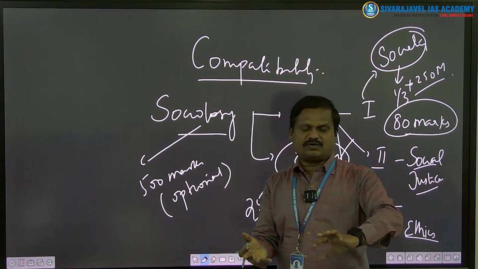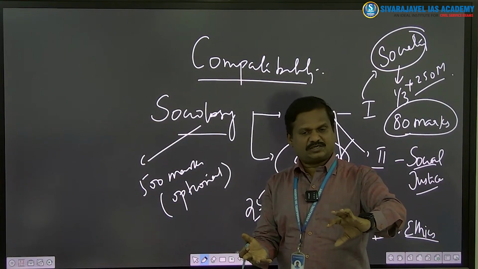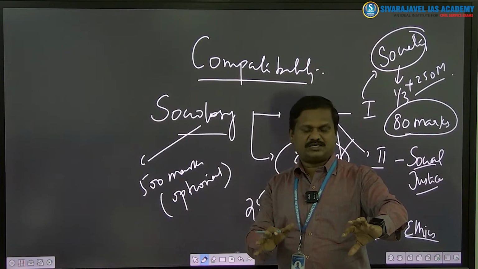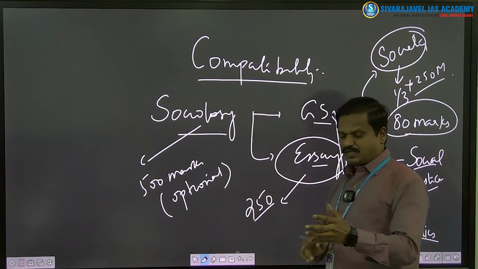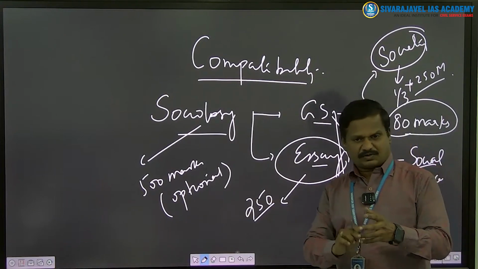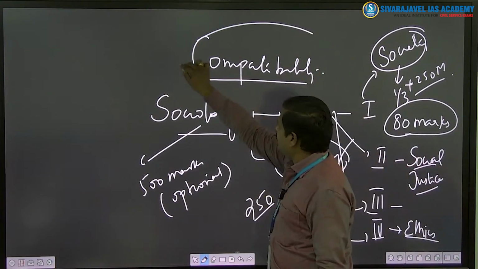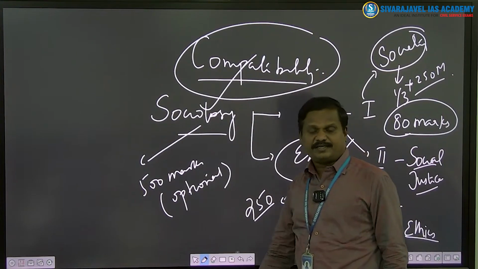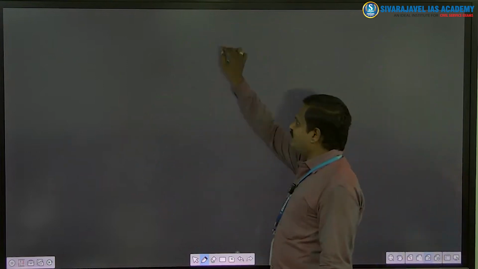So it was a very good beginning for me when the questions started with the sociology optional. You can expect that for most students having sociology optional, questions are asked from a sociological perspective. So that is a natural advantage you have. In the main examination as well as the interview, you have significant contribution coming from sociology. This is why I say sociology passes this test of compatibility. Now come to the second test. The second test is what? Familiarity test.